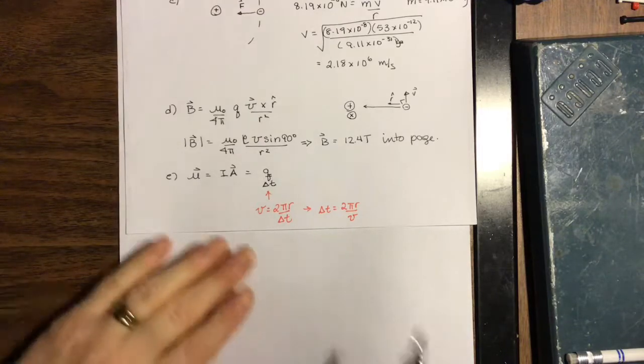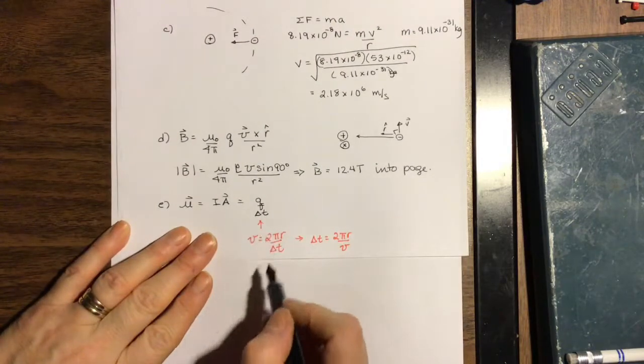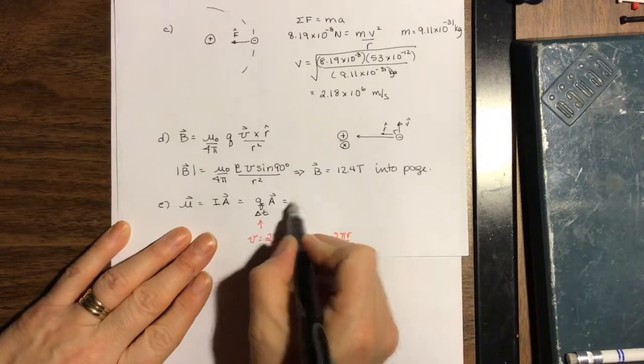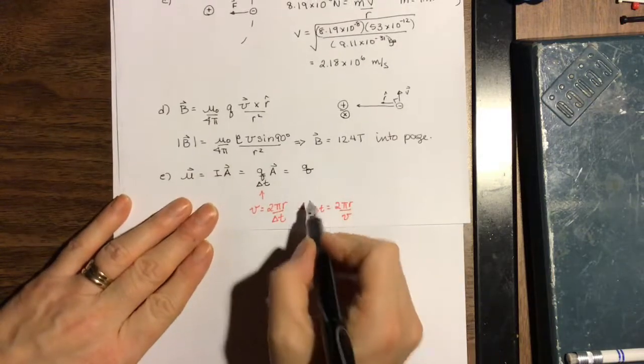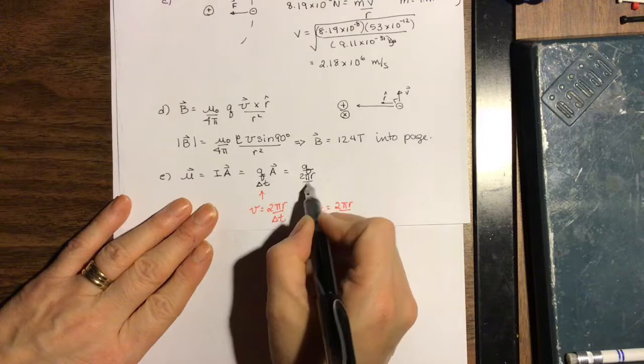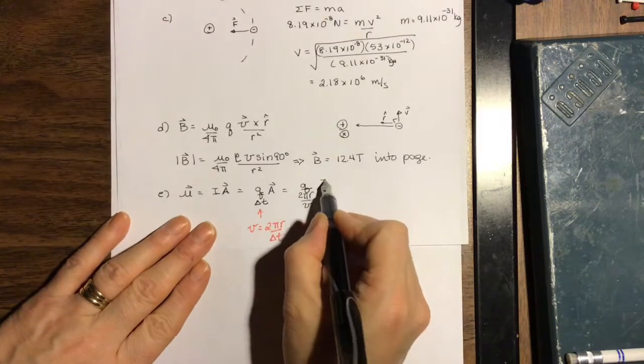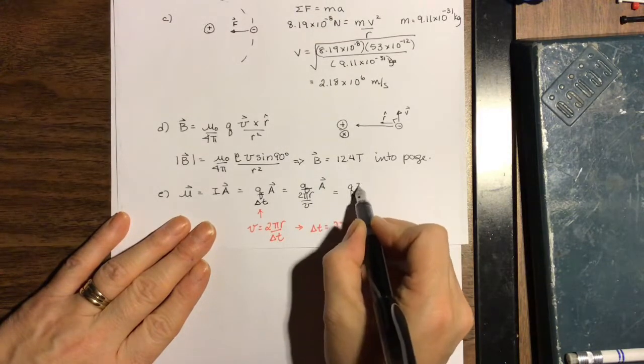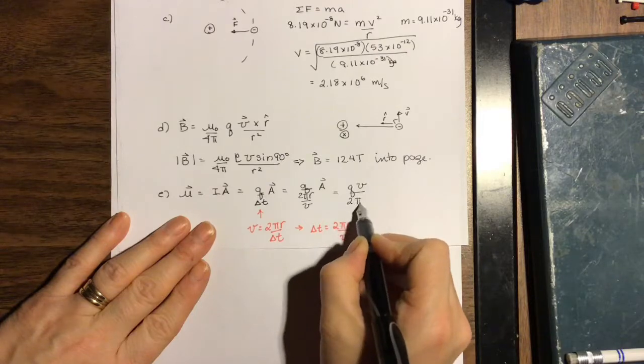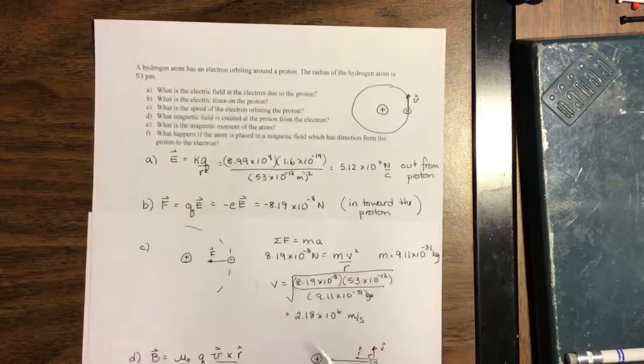So we'll fill that in, times our area. So we have q over 2 pi r over v times our area equals q times v over 2 pi r. A means the area of the orbit going around in the circle. It's a circle, so the area is pi r squared.